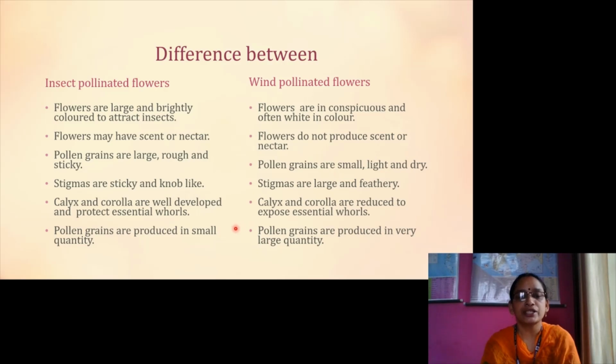In the case of insect-pollinated flowers, pollen grains are produced in small quantity. In the case of wind-pollinated flowers, pollen grains are produced in very large quantity.